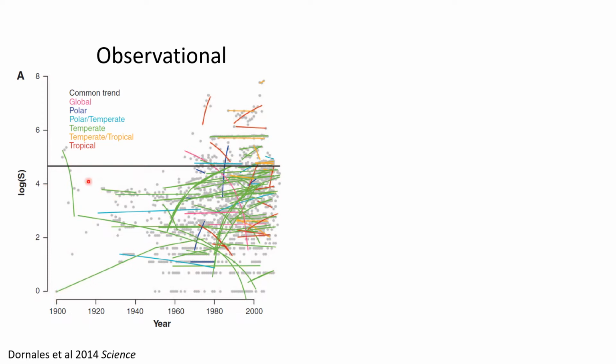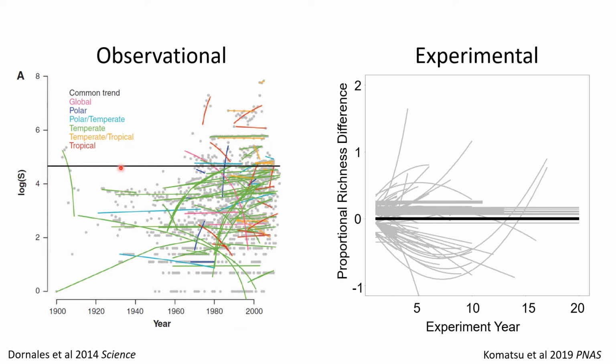And this black line down the middle is showing our common global trend. And so we're seeing here that across all of these ecosystems through time around the world, we don't see a response of species richness. So species richness looks to be constant globally through time. We can also think about an experimental context.